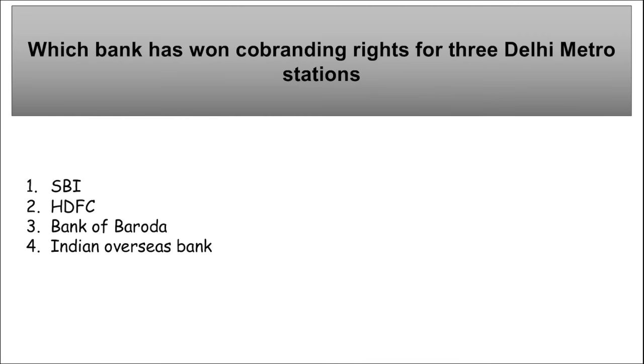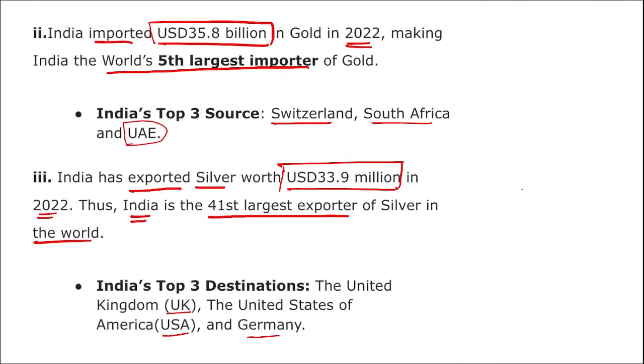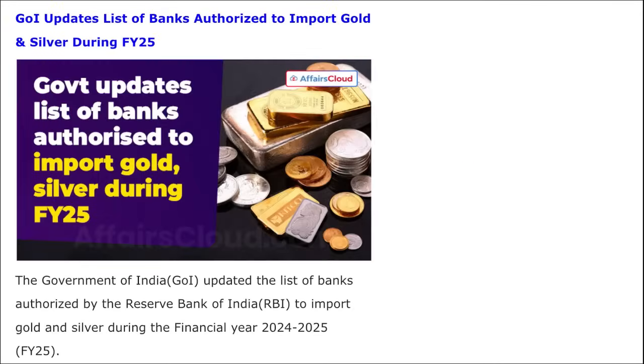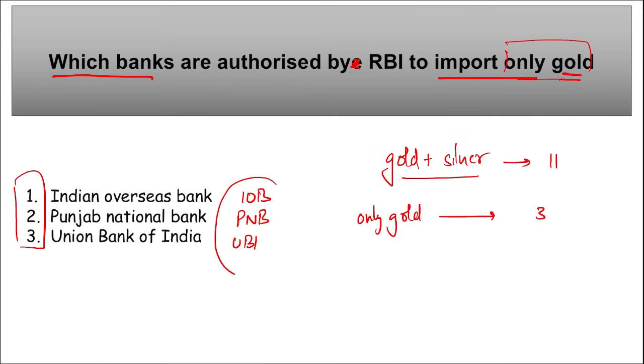Whereas if we talk about the import of silver, we imported $1.32 billion of silver, which makes India the 8th largest importer of silver in the world, correct? So this is the data related to gold import and export, and these are the three banks that you remember, right? They are the banks authorized by RBI that can only import gold, and there are a total of 11 banks that can import both gold and silver,